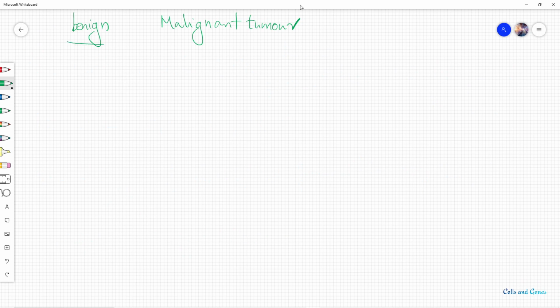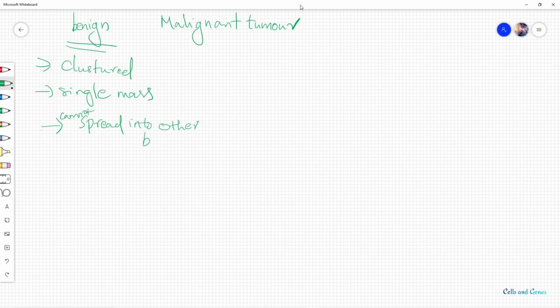Now, talking about benign tumors, these cells remain clustered together in a single mass. They form a single mass, and so they will not spread into other sites. They cannot spread into other body parts or other body sites.